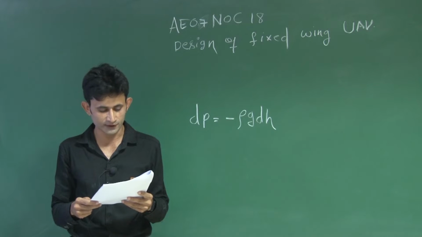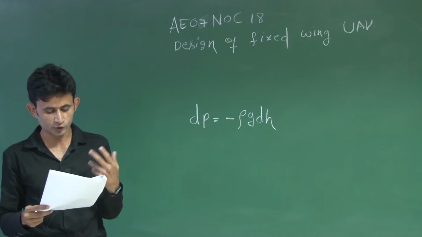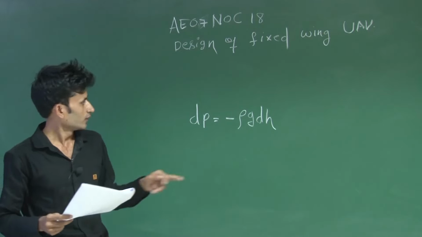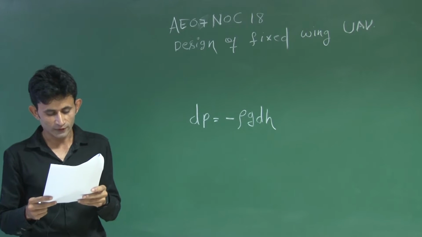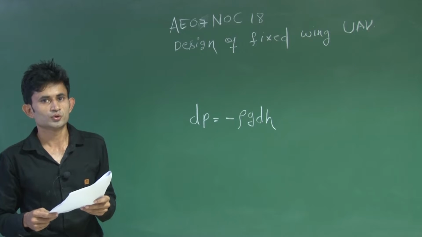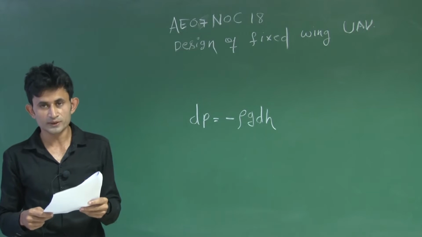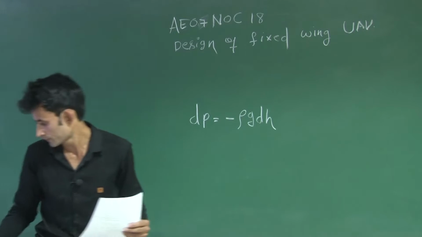In the fourth question, the question was: a high altitude long endurance unmanned air vehicle is flying at an altitude of 17 km of geopotential altitude. When you say geopotential altitude, it means you are getting the altitude by keeping g equal to constant. So you have to find the density at that particular altitude. The altitude is given as 17 km, so you can use the density ratio formula.